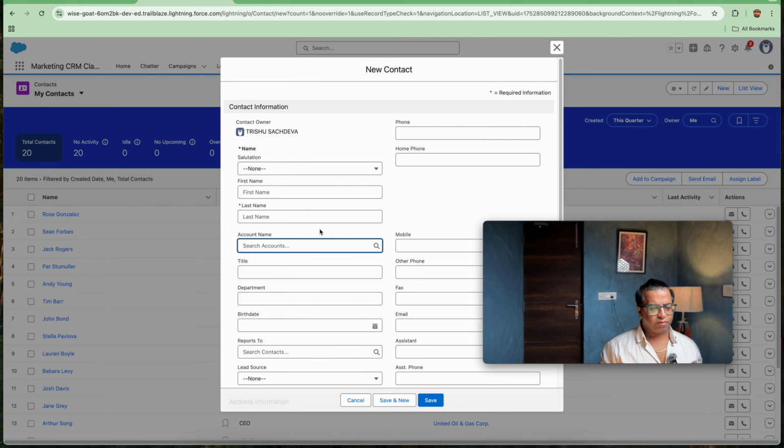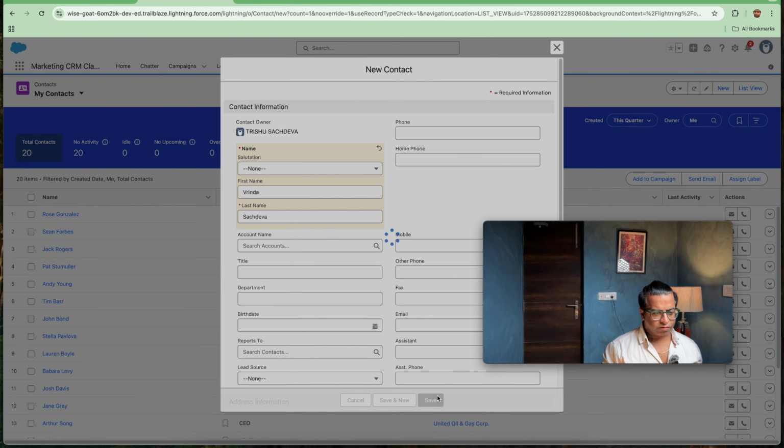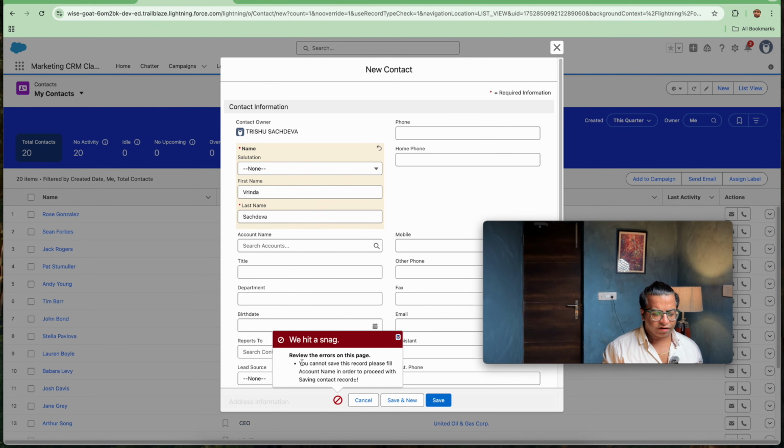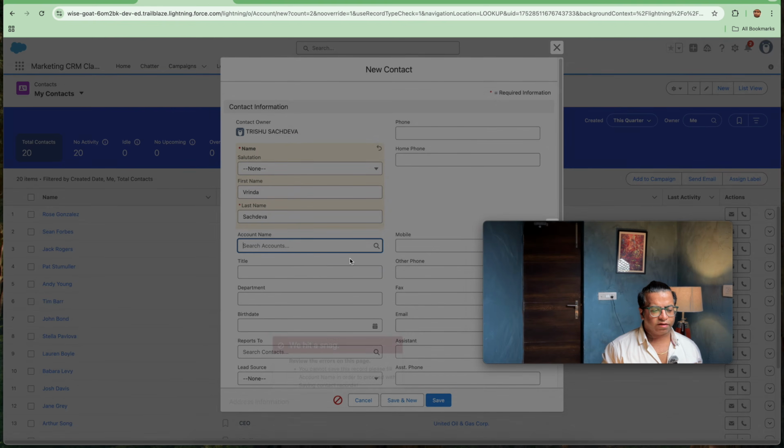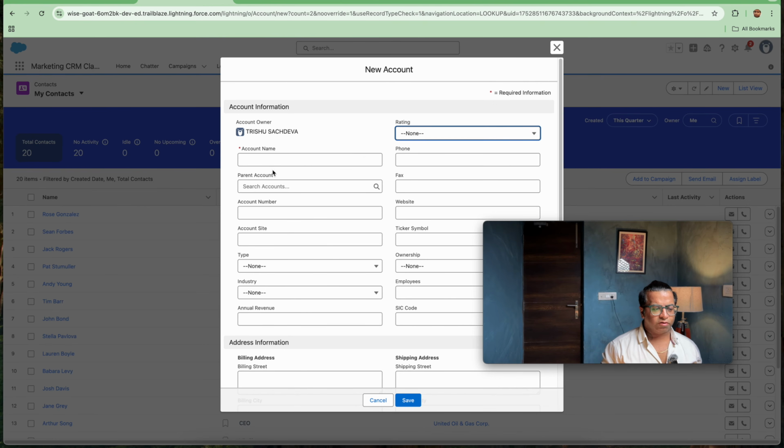So now I will be saving the name of my daughter, Vinda Sachdeva, and here I will be saving this. So I got an error: you cannot save the record. Please fill the account name in order to proceed with saving contact record. So now we will be saving the account, since the account is not available. So I will be saving Vinda Infotech.